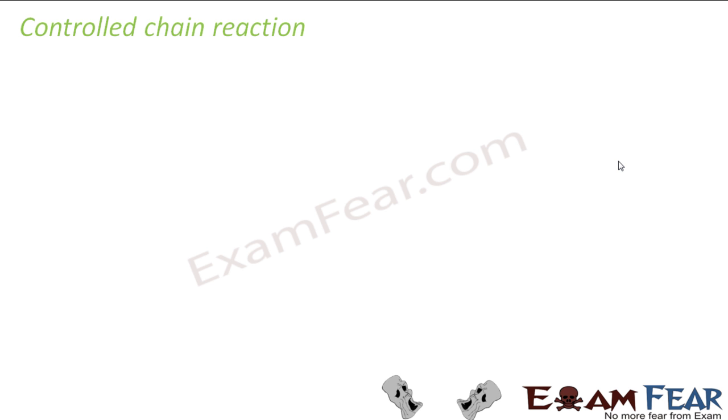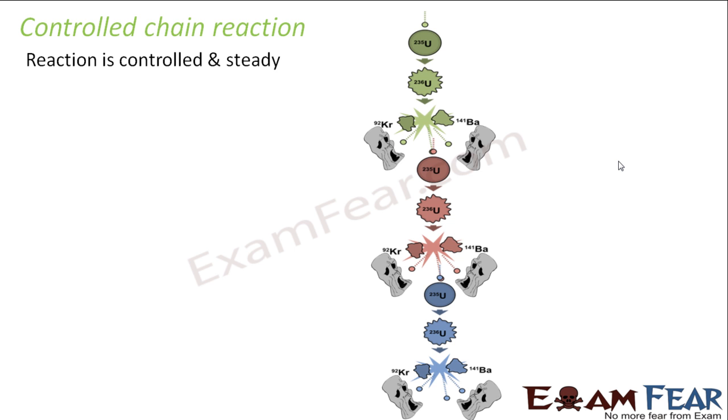On the other hand, when I talk of a controlled chain reaction, what happens here? The reaction is controlled and steady. So here also a large amount of energy is released, but it is not that huge that you cannot control it. So this energy can be used for good purposes. So how do you make this reaction controlled? In this case, the similar thing is happening. A neutron strikes uranium-235, so uranium-236 is formed, which immediately splits into barium and krypton, and 3 neutrons are emitted.